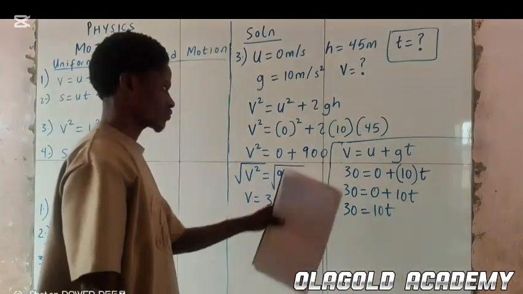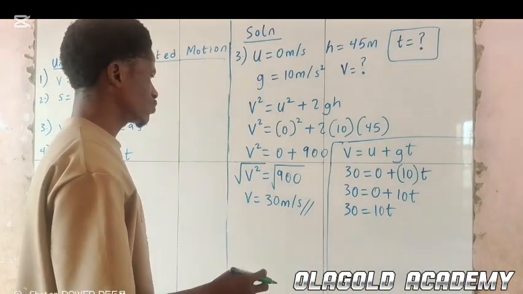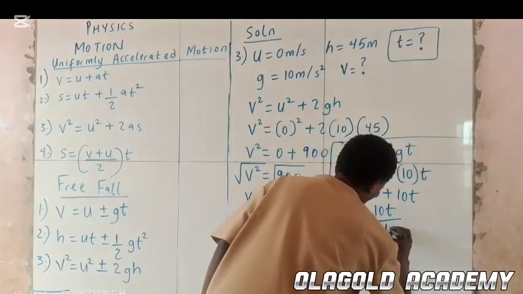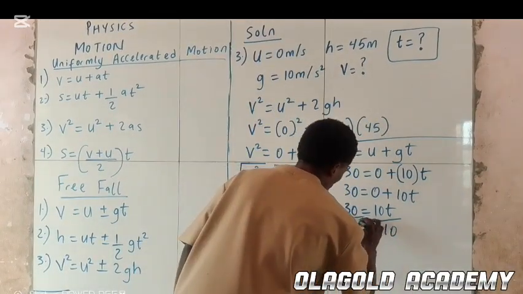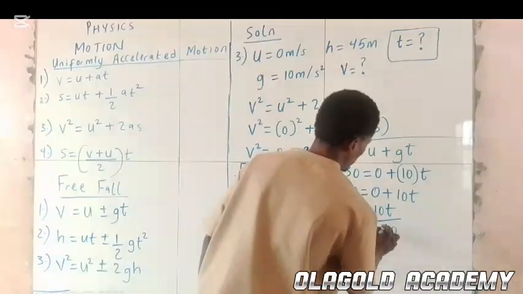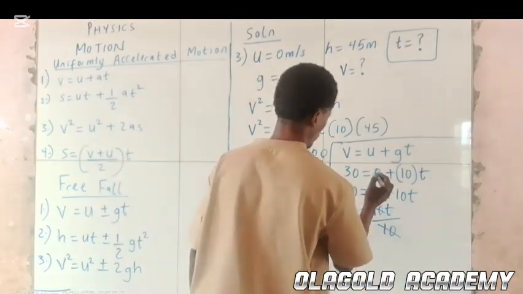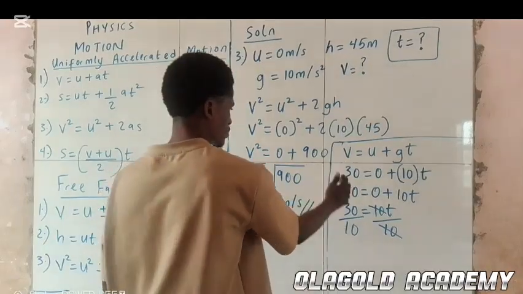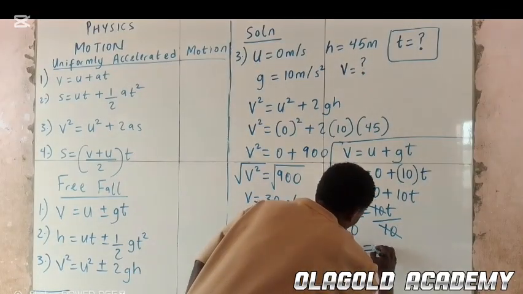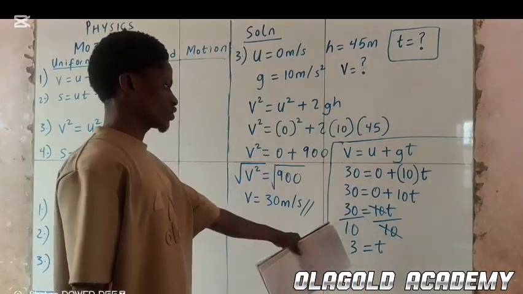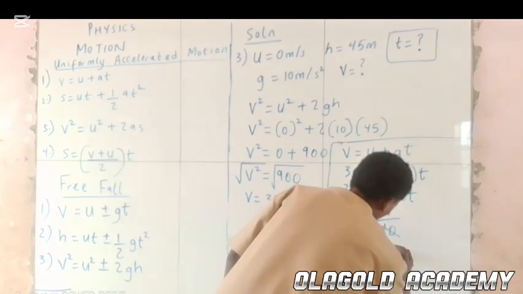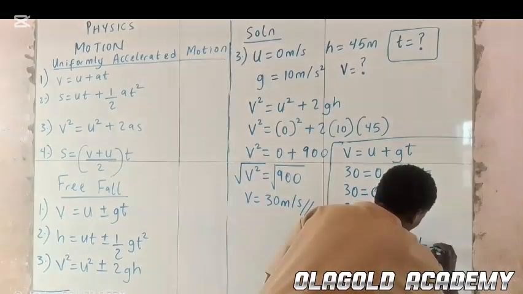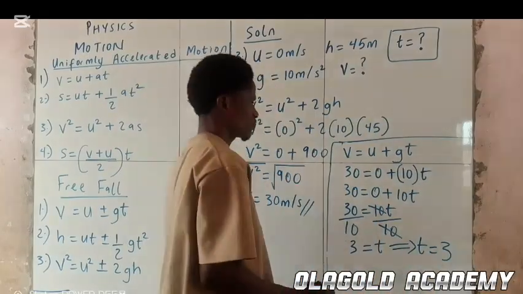Our next task is to divide both sides by 10. 10 cancels out 10, so we have 3 equal to t. And this implies that t equal to 3.